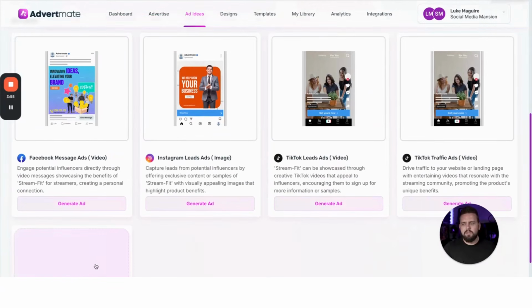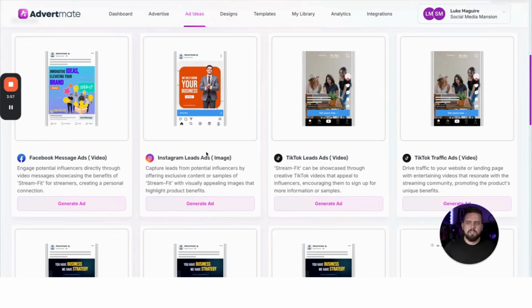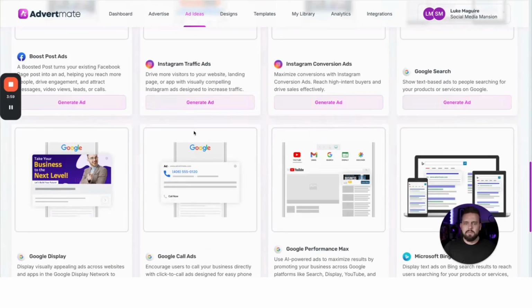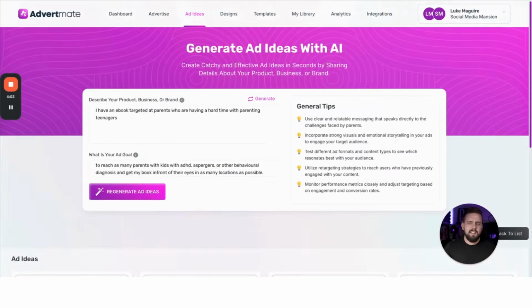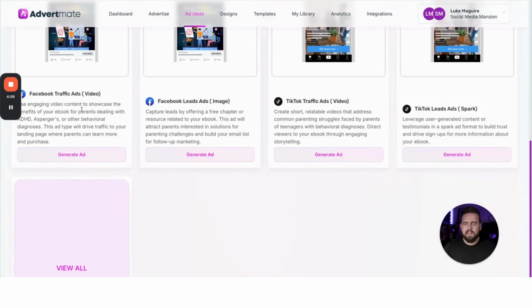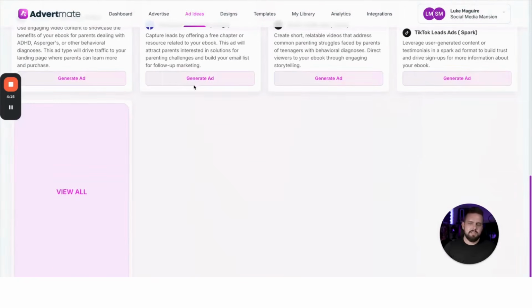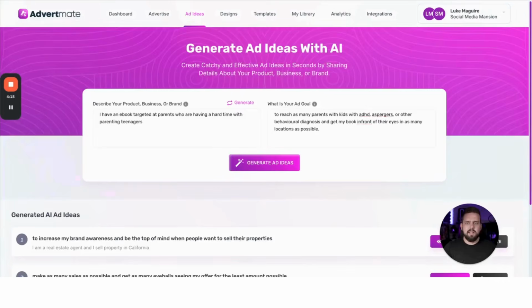Now you can view all as well, which I'll just do to show you what they all look like, all the different types of ads that are out there that we're allowing you to do. And then finally, for the ebook targeted towards parents having a hard time parenting teenagers, they're suggesting Facebook traffic ads, Facebook lead ads, and TikTok traffic ads as well.